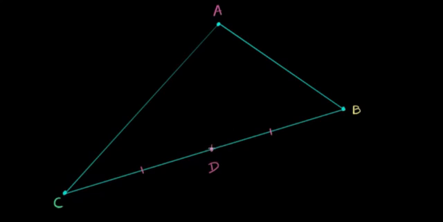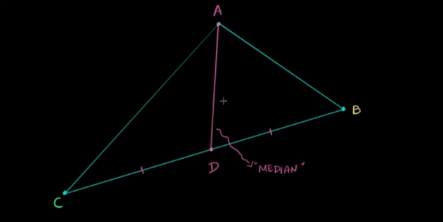Now if you take this point D and go to the point opposite to this side, which is A, and if you connect the two, then you get a line segment here. Now this line segment is what we call a median. That's the name given to the line segment that connects a point to the midpoint of the opposite side. You might guess from the name that a median is usually used for something in the middle. So D is right in the middle of B and C.